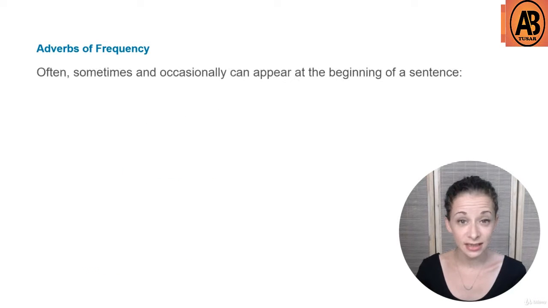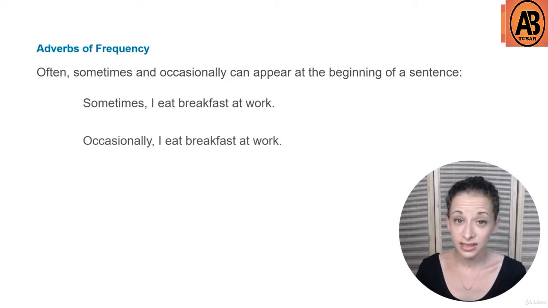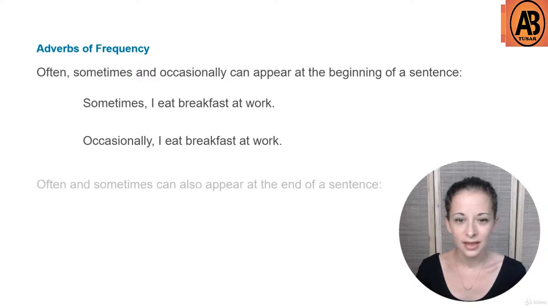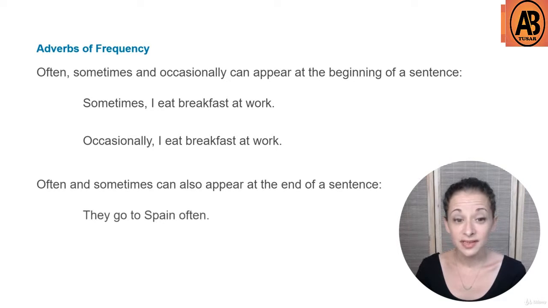Sometimes and occasionally can appear at the beginning of a sentence. For example, sometimes I eat breakfast at work, and occasionally I eat breakfast at work. Often and sometimes can also appear at the end of a sentence. They go to Spain often. I play guitar sometimes.